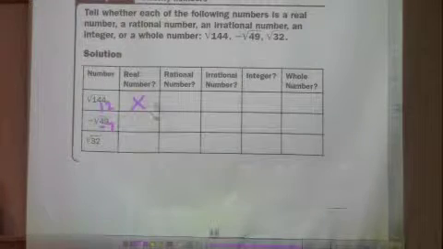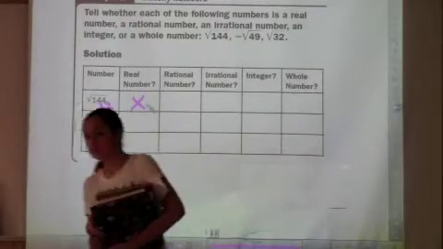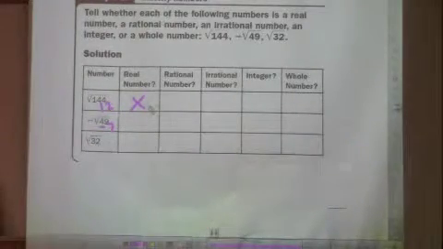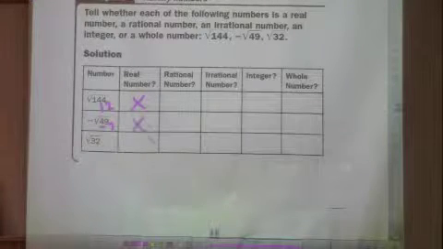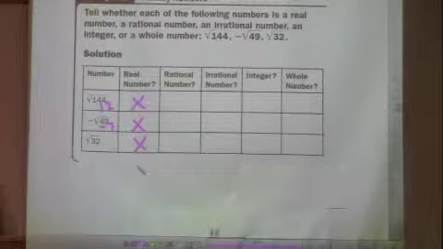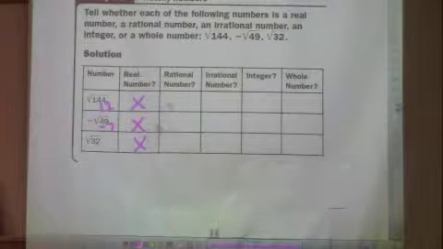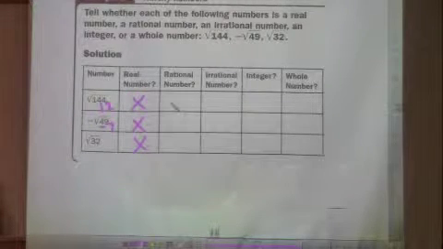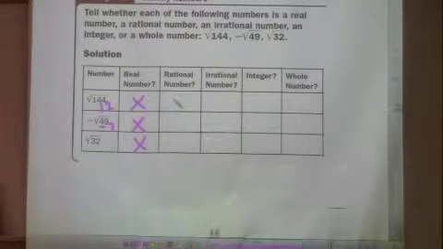Yeah, and here's a hint. All the numbers you guys deal with are real numbers. So we should automatically mark them all. Now, which ones are rational? Which ones can we write as fractions?